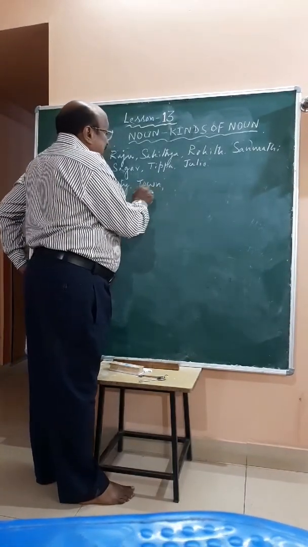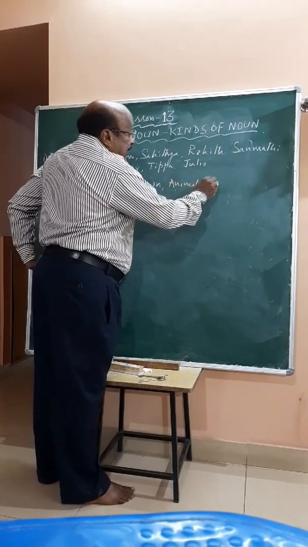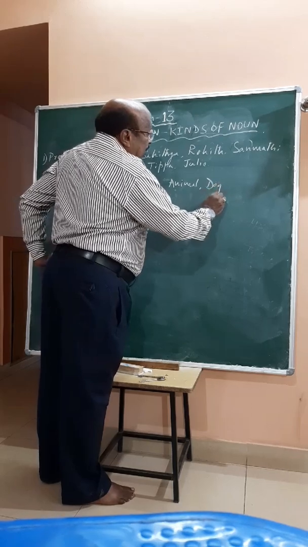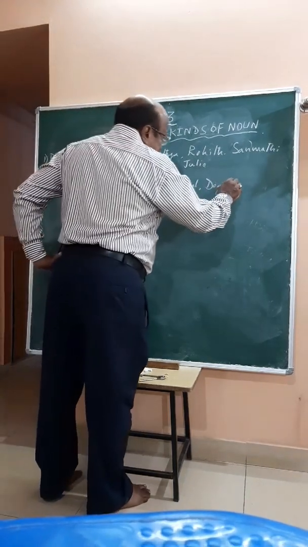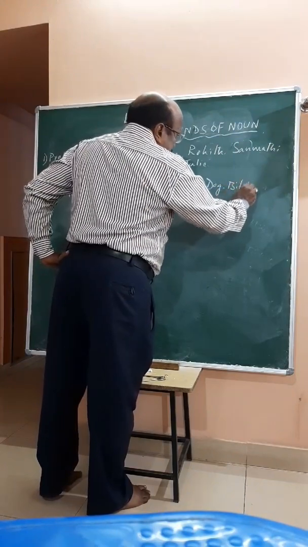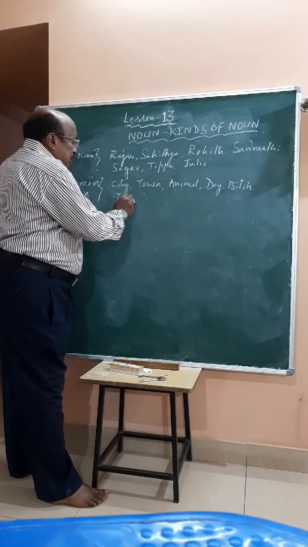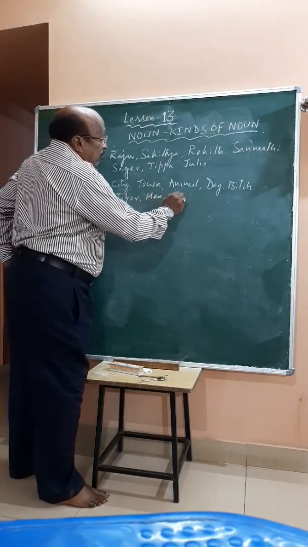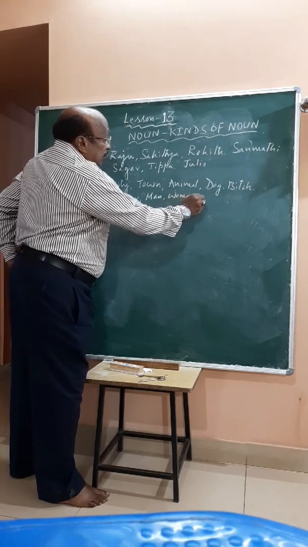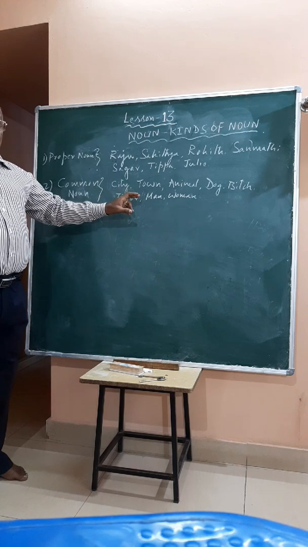Then likewise, city, town, animal. Animal, any animal it may be. And dog. If you have not named the dog, all are dogs. Dog and bitch. Dog, bitch, tiger, man, woman. All are common noun. Commonly used noun which does not point out.